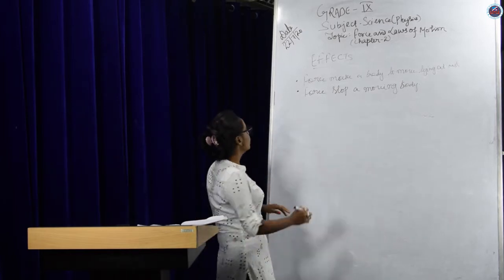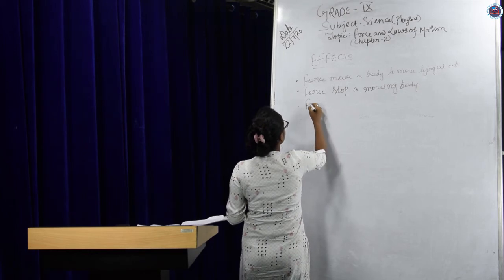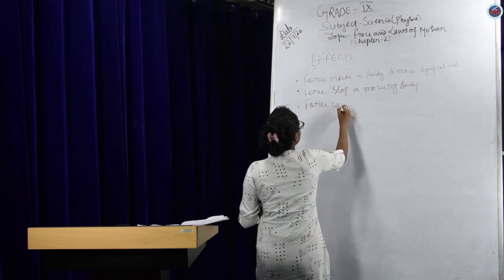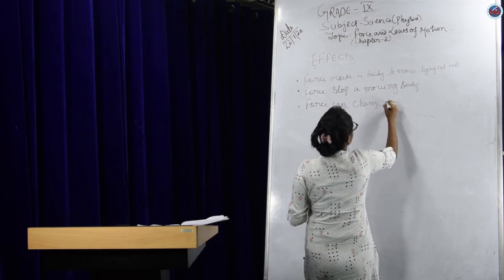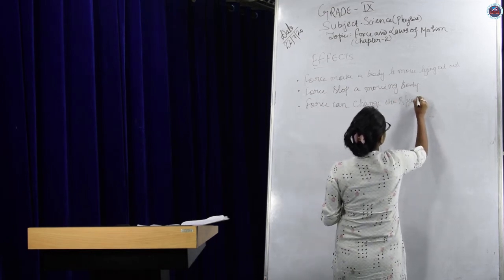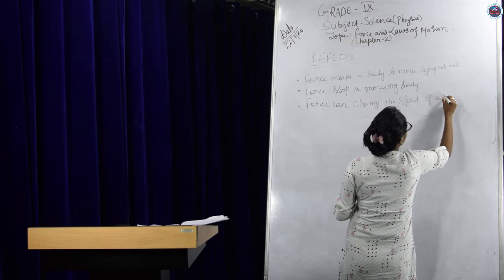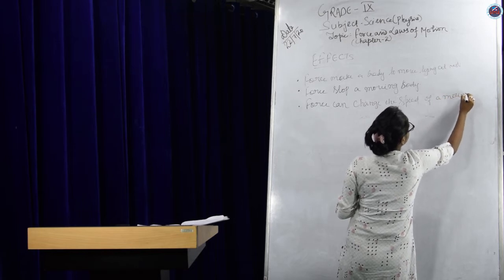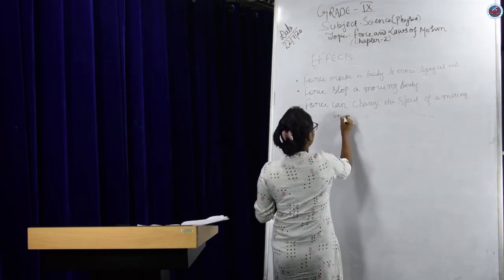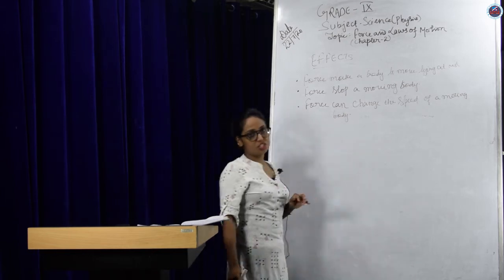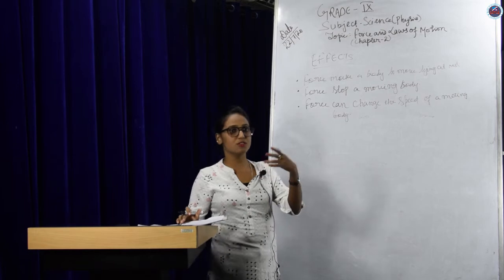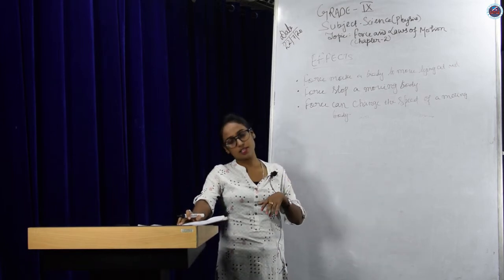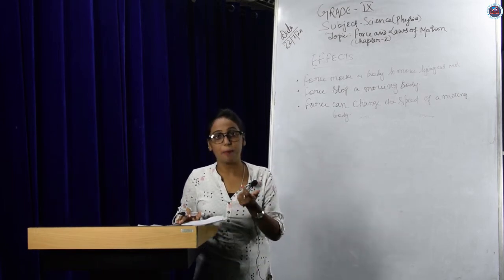Next point is that force can change the speed. It can also change the speed of a moving body. For example, when you are riding a bicycle, you can increase your speed, and at the same time, you can also decrease your speed by applying the brakes.